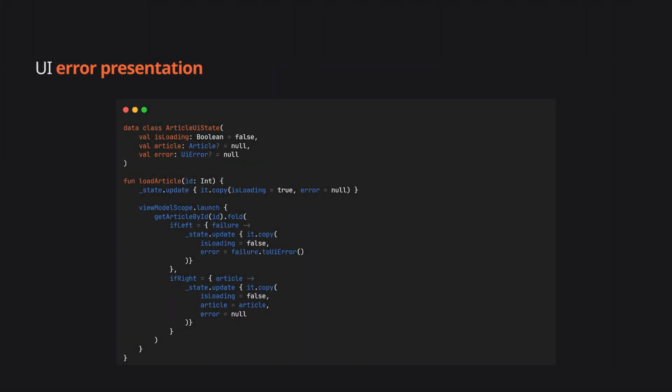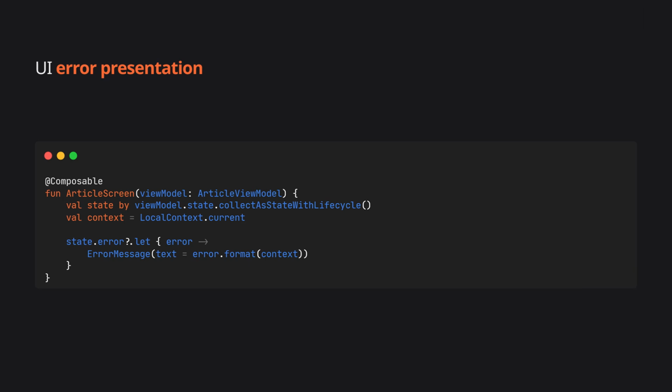Finally, in the view model, we use Either's fold method. Right side means success, update the state with the article. Left side means failure, we map it to a UI error and store that in our state. Notice how clean this is. We're not doing string concatenation or hard-coding messages. We're just mapping typed failures to typed UI errors, and the framework handles the rest.